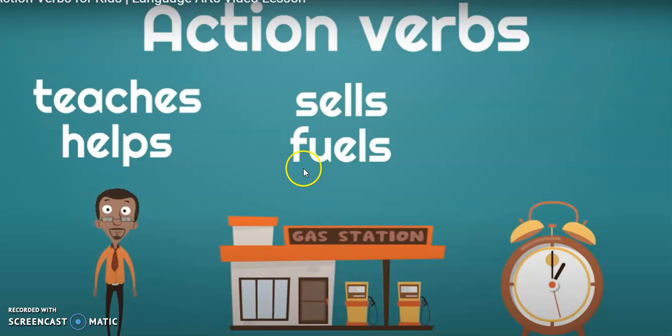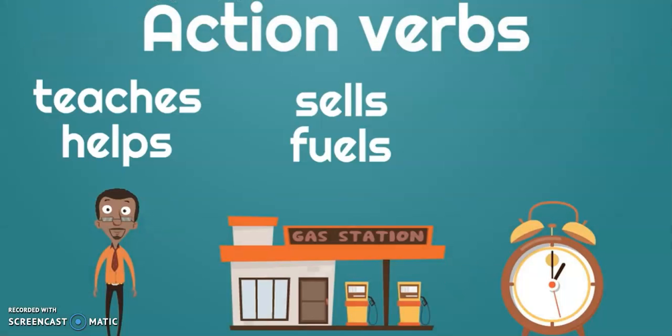Y tenemos también la palabra de action verb fuels, que es el verbo llenar. Es decir, que the gas station fuels your car. Es decir, que aquí cuando vas al gas station, a la estación de gasolina, tú vas a llenar tu carro. Estos son los dos verbos de acción que utilizamos cuando hablamos de un gas station. ¿Ok?